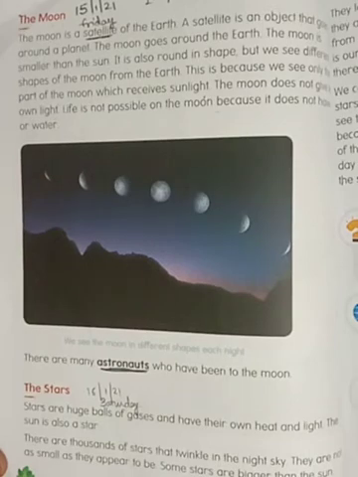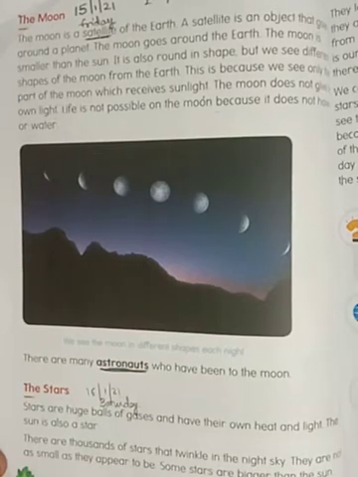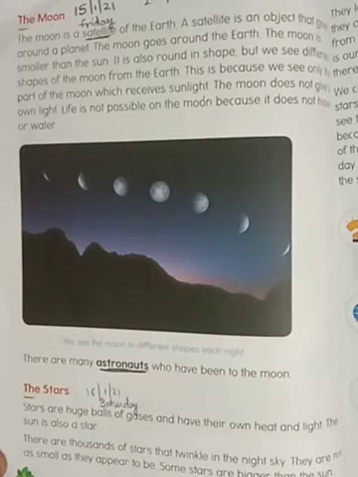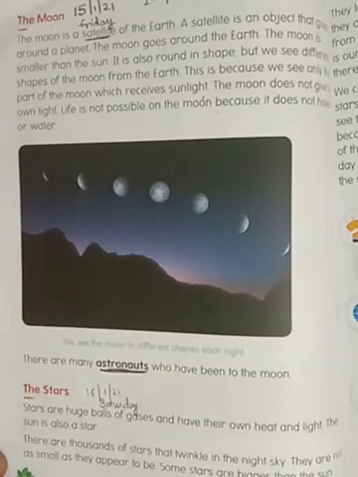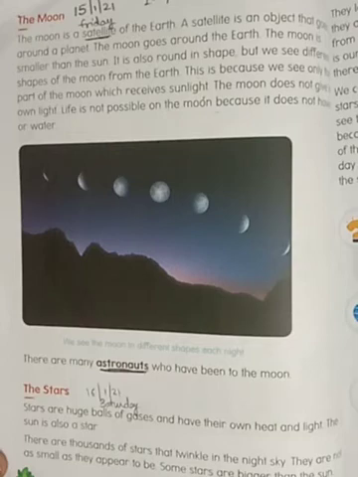In the last class we studied that every planet is in a solar system. There are many planets, sun, moon, stars, they all are in the solar system, and every planet moves around the sun. हर planet sun के चारों तरफ move करता है, and earth's shape is like a ball.